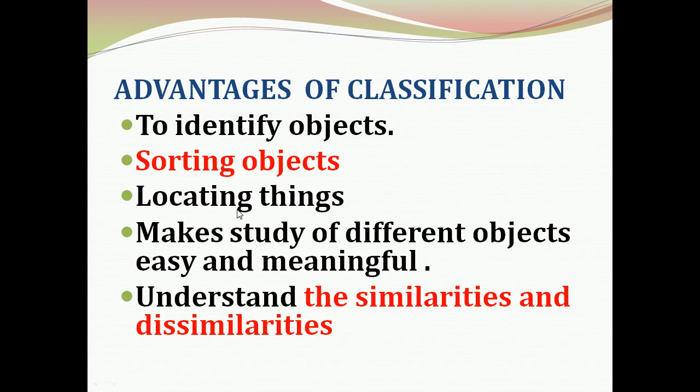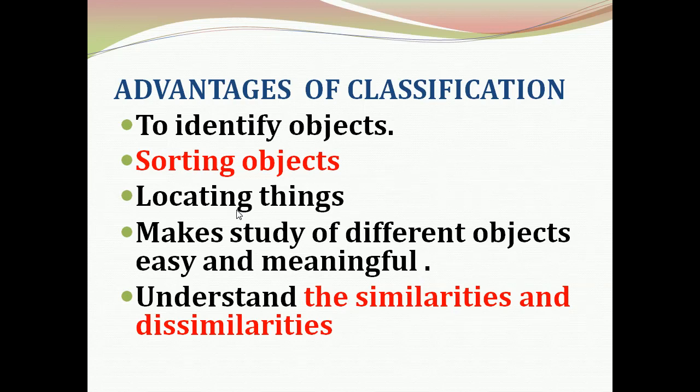If we are not classifying them as story books, drama books, science books, or social science books, we cannot identify which book is present in which rack. Classification helps in locating things, so that we can easily identify the object, pick it up and use it.